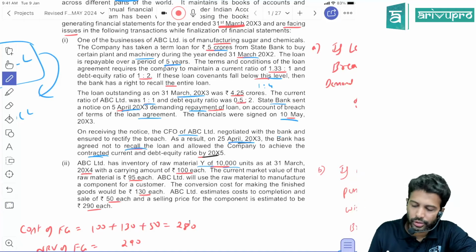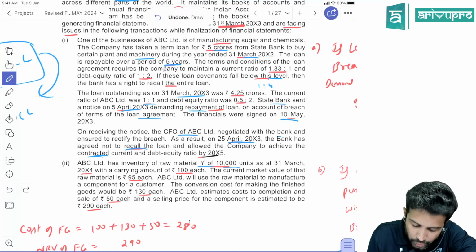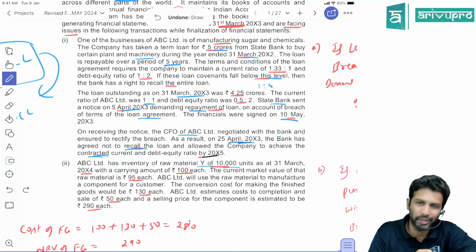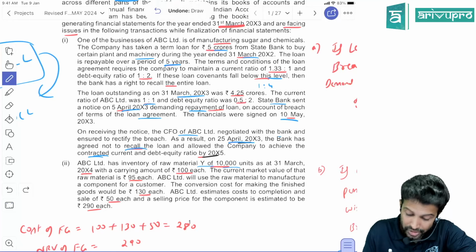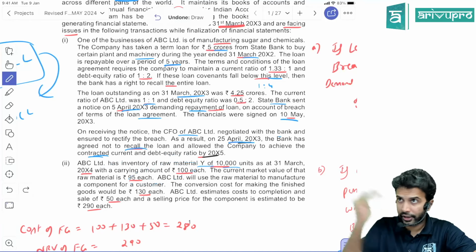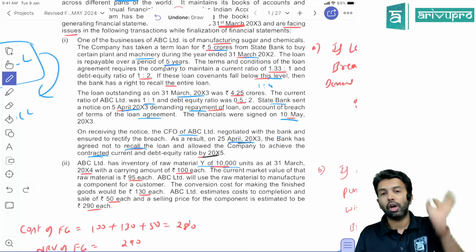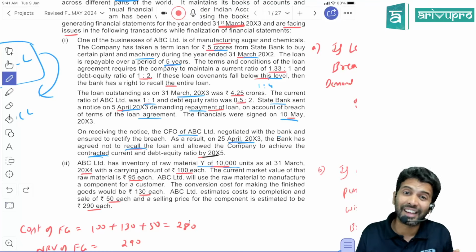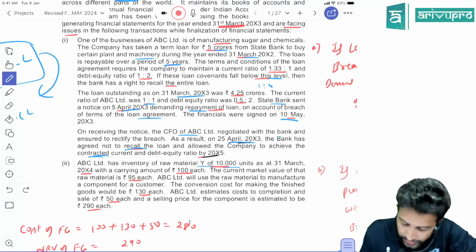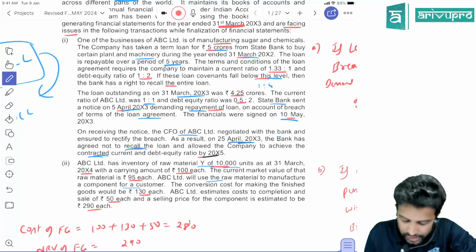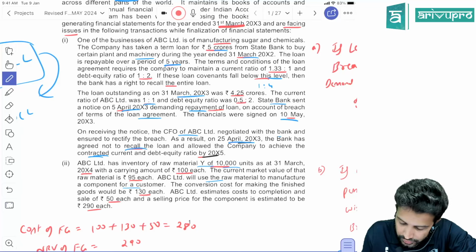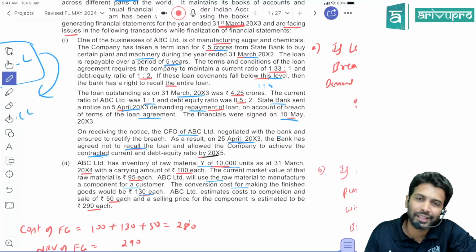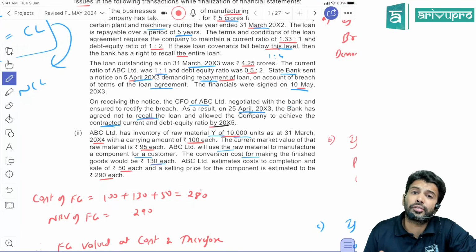We have 10,000 units of raw material. The carrying amount, meaning the cost of that raw material, is 100. The market value of the raw material is 95. Replacement cost 95. That means the raw material will be directly valued at 100 or 95, whichever is lower. No. Raw material valuation is always linked to finished goods. So let's see. ABC Limited will use raw material to manufacture a component, that is finished goods. The conversion cost for making the finished goods would be 130. So that means what is the cost of finished goods, sir?